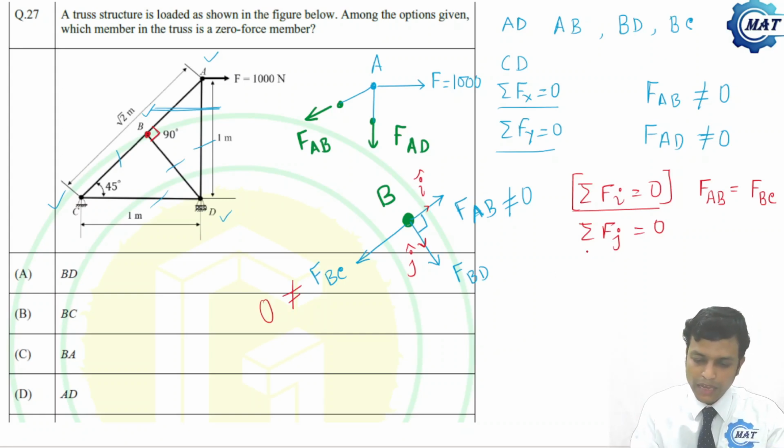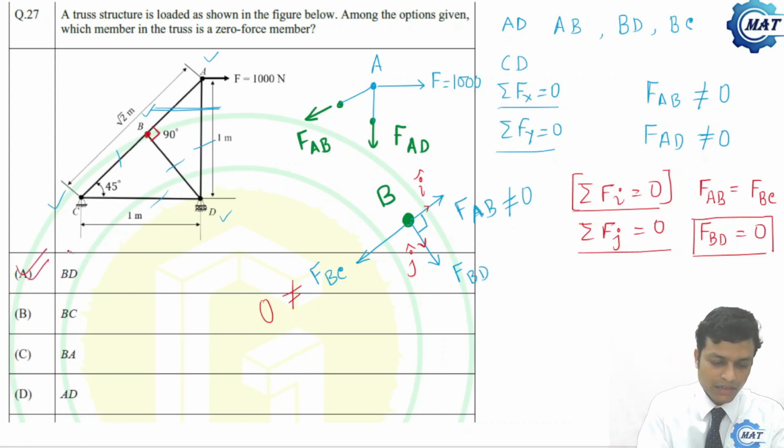But when we apply summation of F of J is 0, what will we get? FBD is 0, because no other force acts along this direction. So as FBD is 0, BD is a zero force member. So this option is correct, that is, BD is a zero force member. We have done this in our full course. Now let us move to the next problem.